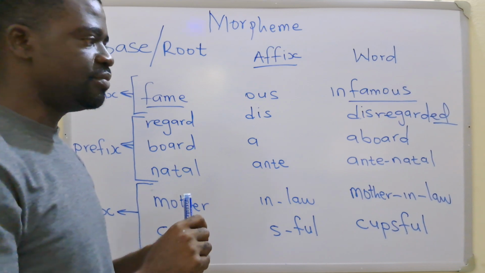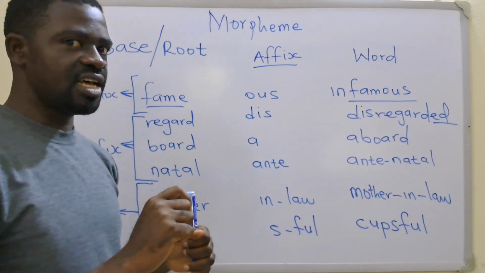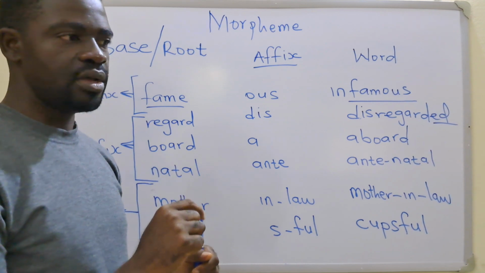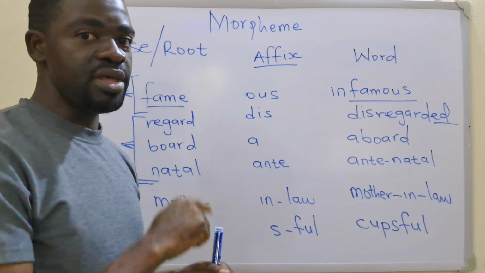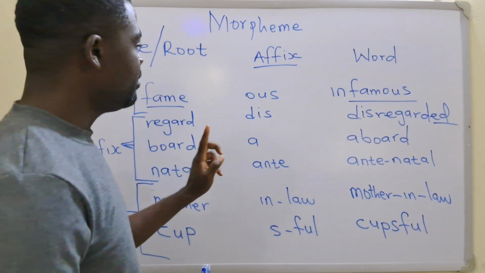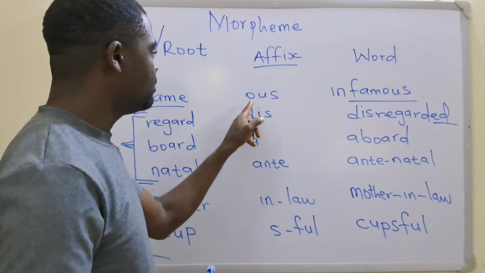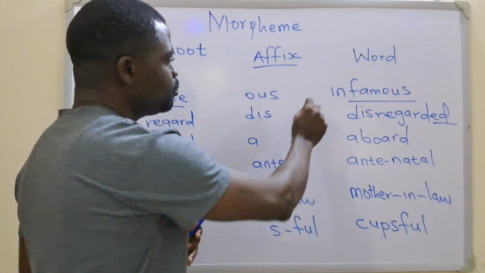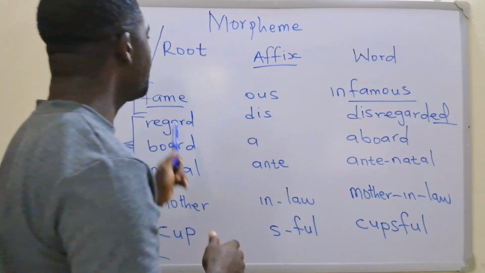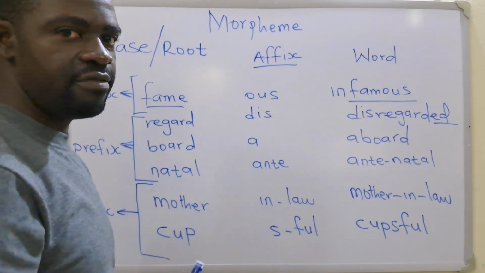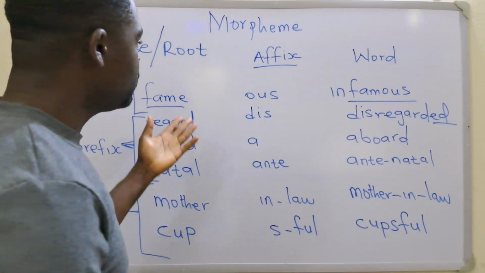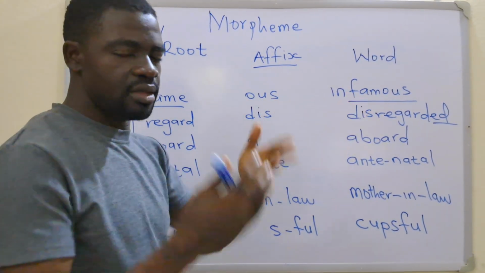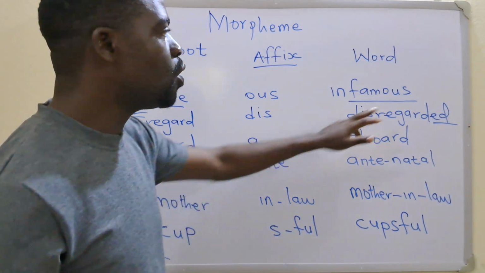It's not something you do haphazardly. There is an order you're going to place these bound morphemes if you want to get a meaning. For instance, if I have this bound morpheme here, I'm not going to put it before the base morpheme. If I put it before this base, it will not give me a meaning. It's not going to be meaningful. It has to go in front.